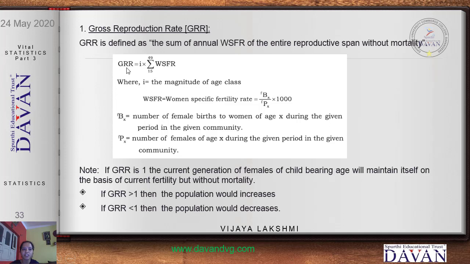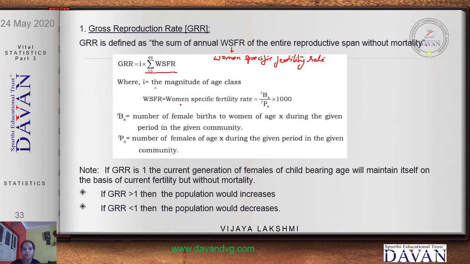It's given with the formula GRR = i × summation of WSFR, women specific fertility rate, with the childbearing age of 15 to 49. So WSFR is women specific fertility rate. Okay, so what is i? i is the magnitude of the age class. Now if we have the age group from 15 to 19, then i is 5.